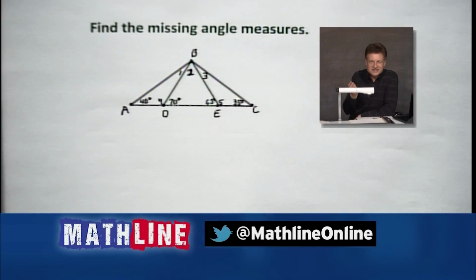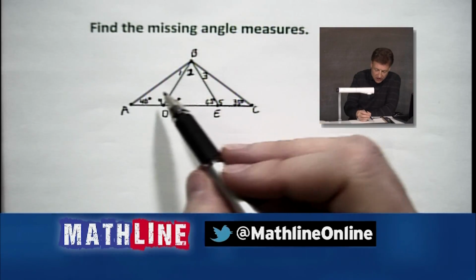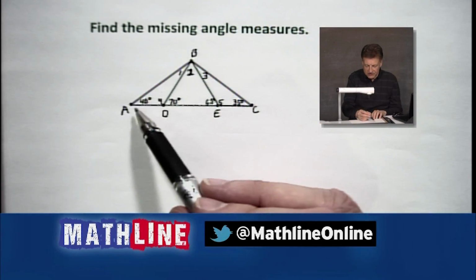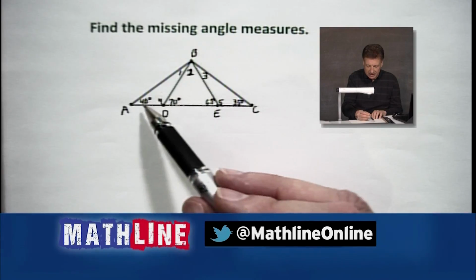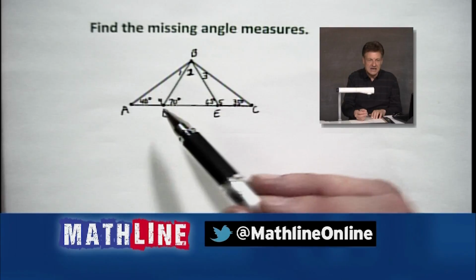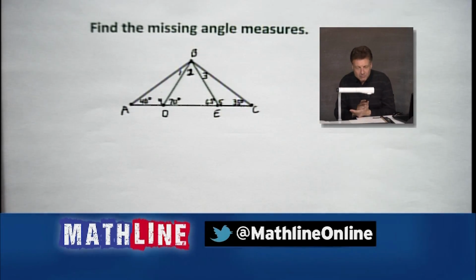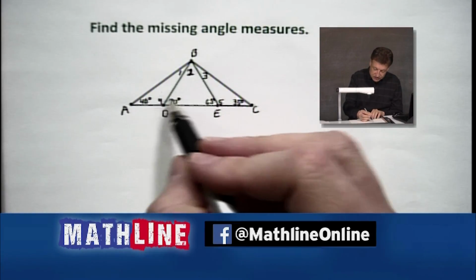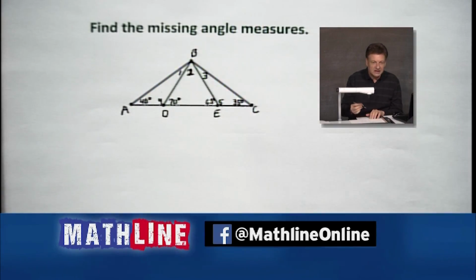So what I want you to start seeing is sometimes we have more than one triangle. Actually, we have 6. 6, count them. We've got 3 little guys, all right, 1 big one, and we've got 2 that kind of look like they're overlapping, like ABE and CBD. So you've got a lot of opportunities to use 180 degrees in a triangle in this picture. And also you've got a chance to use some straight angle moments, linear pairs, supplementary angles.